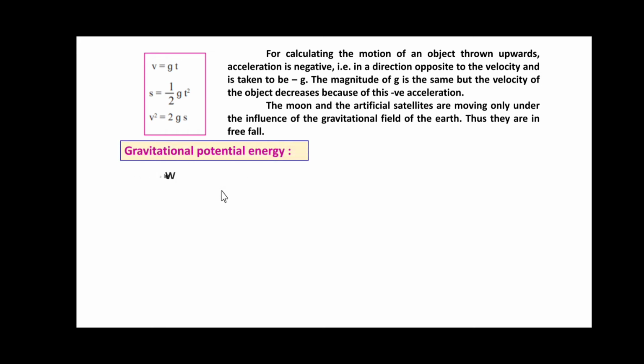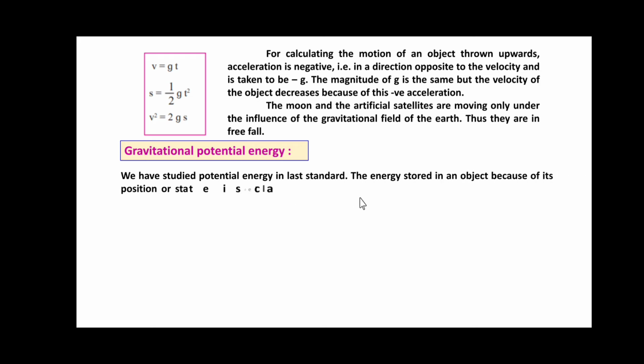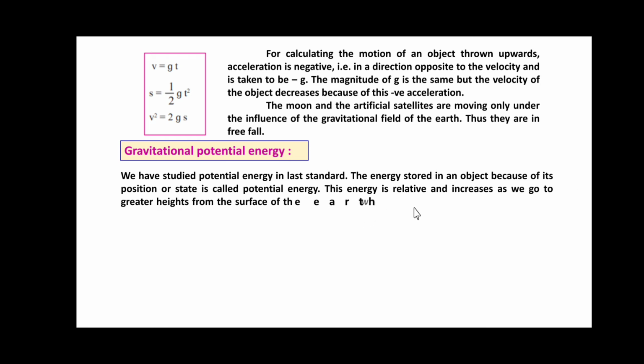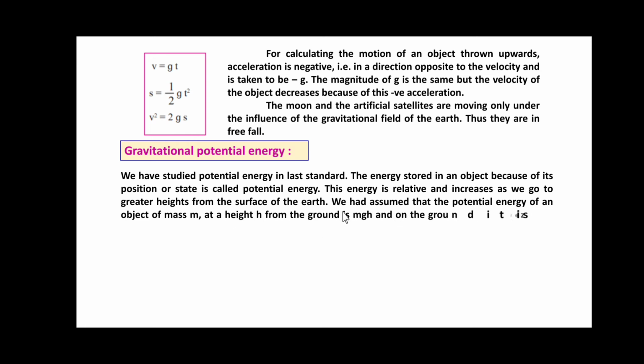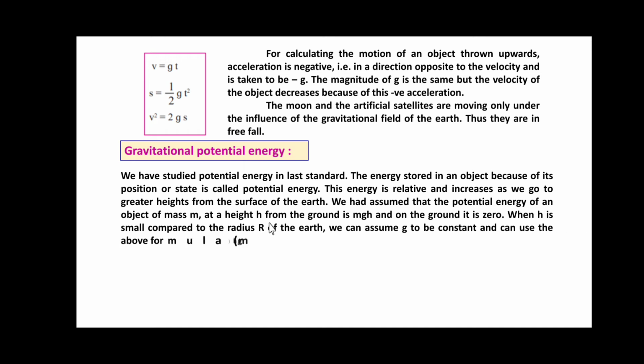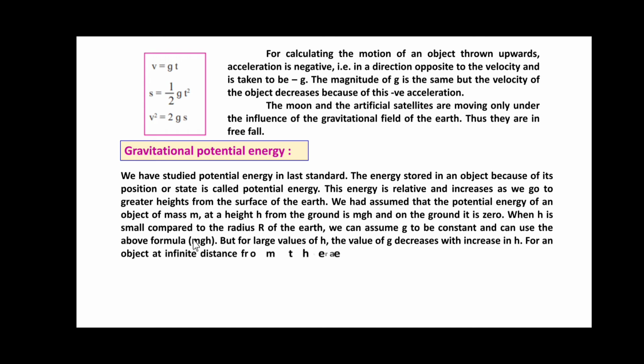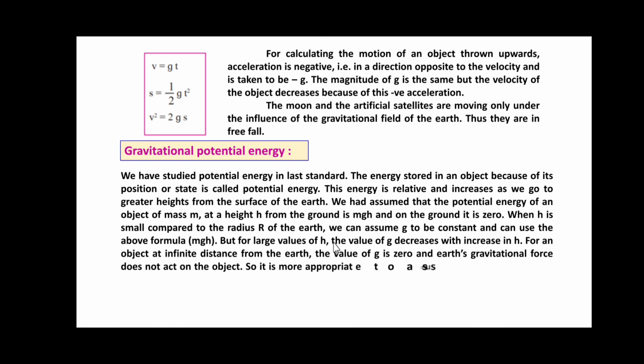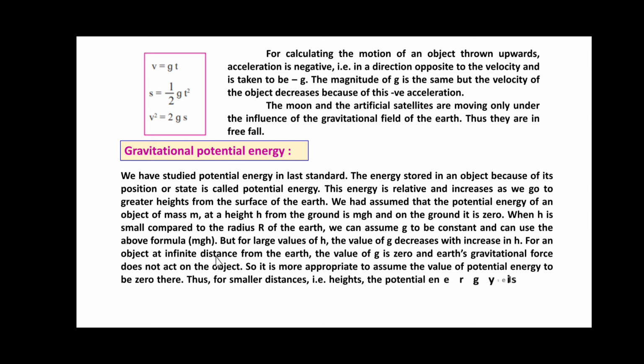Gravitational potential energy. We have studied potential energy in the last standard. The energy stored in an object because of its position or state is nothing but potential energy. The energy is relative and increases as we go to greater heights from the surface of the earth. We had assumed that the potential energy of an object of mass m at a height h from the ground is mgh, and on the ground it is 0. When h is small compared to the radius r of the earth, we can assume g to be constant and can use the formula mgh.